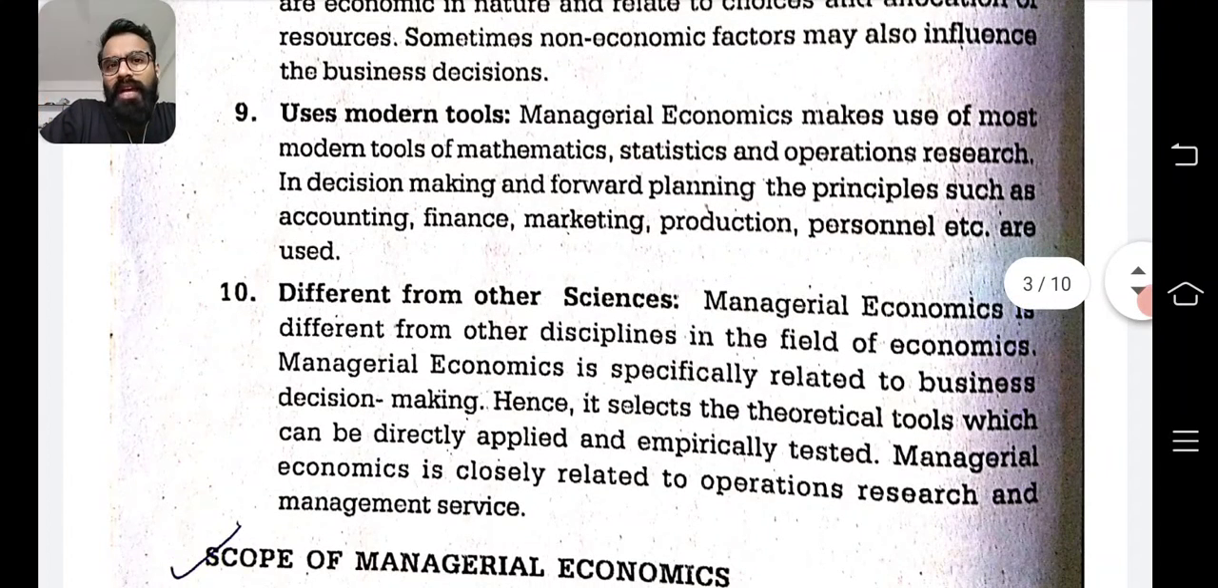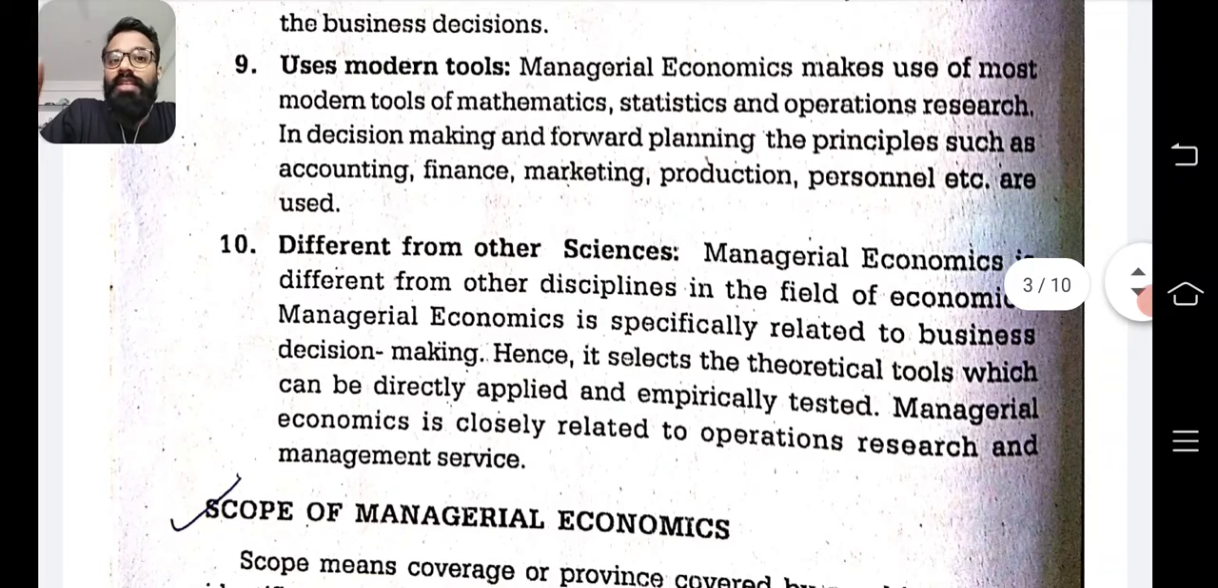It's different from other sciences. Managerial economics is different from other disciplines in the field of economics. Managerial economics is specifically related to business decision making. So that is the focus: how to make a decision in a business. So it is different from the other sciences to which economics is related. Hence, it selects the theoretical tools which can be directly applied and empirically tested. Managerial economics is closely related to operations research and management science.